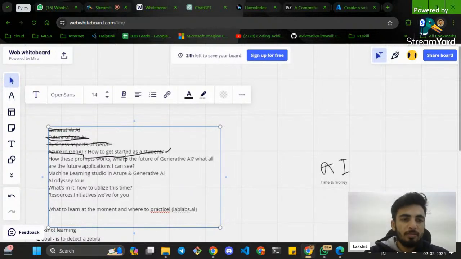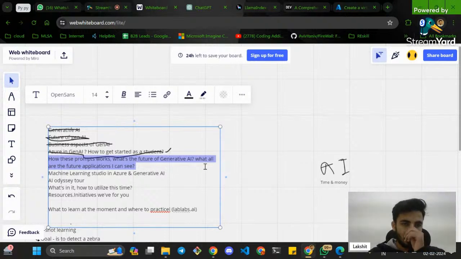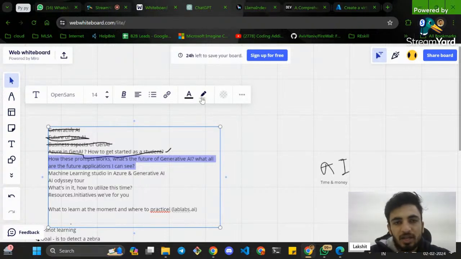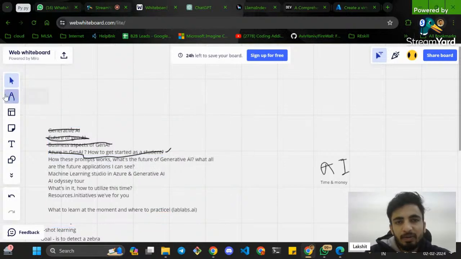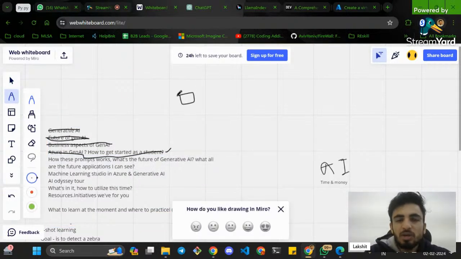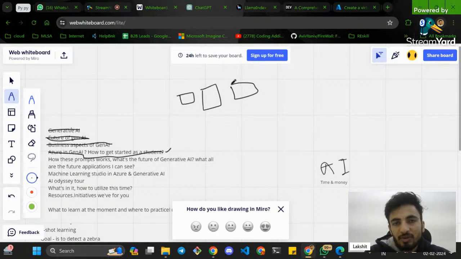So now let's talk about how these prompts work and what the future of generative AI is. This ChatGPT entire thing is based upon the context setting format, and it works on the concept of NLP. I hope everyone is well aware of the NLP concept. So how does NLP work? You give some words. What is the full form of GPT? It is Generative Pre-trained Transformer.